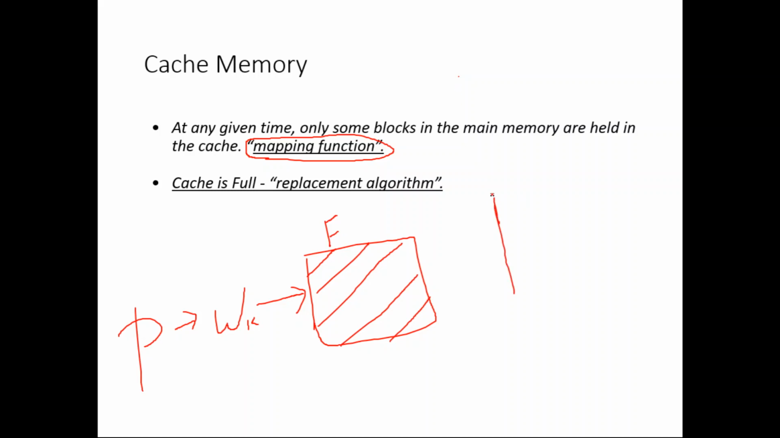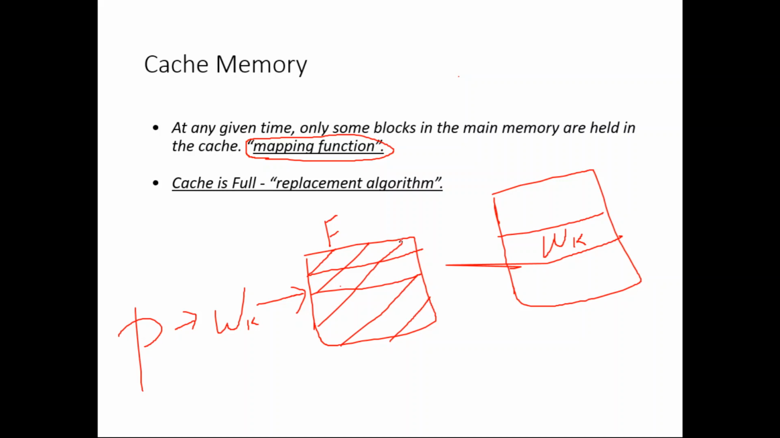Now you have to identify where word K is in the main memory. From main memory you have to fetch word K. After fetching word K, you have to keep it in cache memory. But the cache is already full. So now you have to remove some blocks of the cache memory, and make some room or space for this particular word.